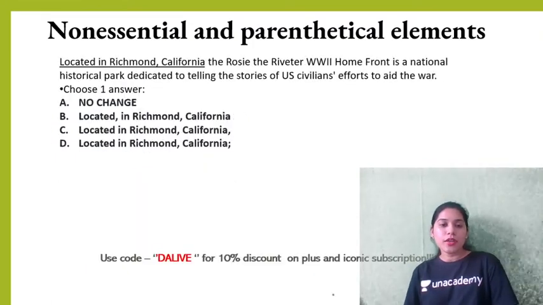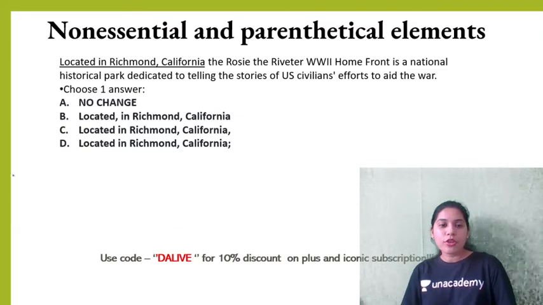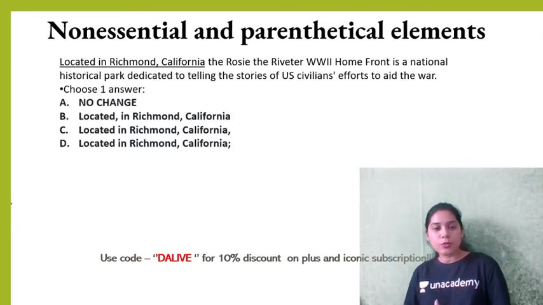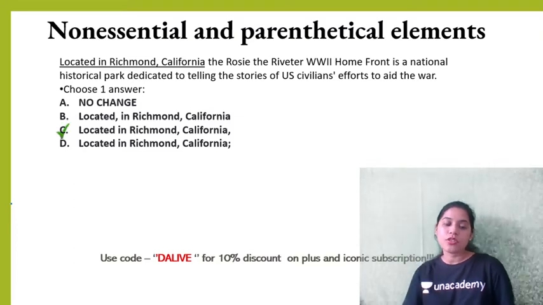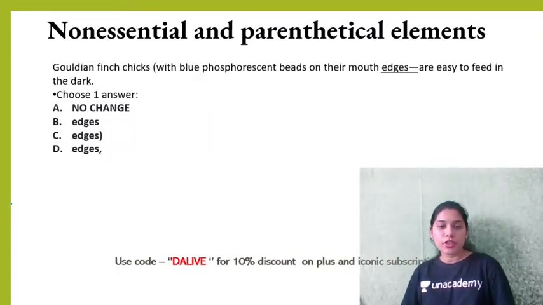Located in Richmond, California, the Rosie the Riveter home front. So when you're describing something located in Richmond, California, again, we need a comma. So option C, we need a comma after California as well. Now golden finch chicks.